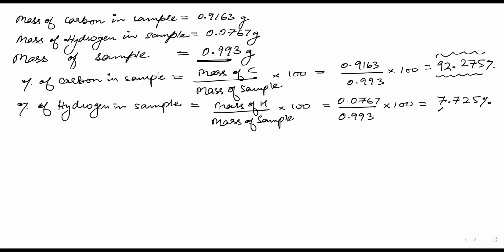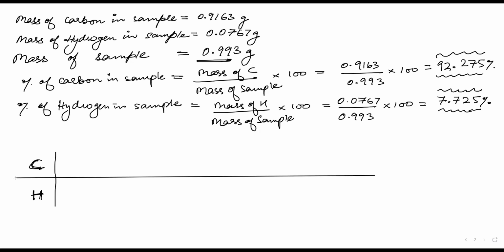In that also we got the percentage of different elements in a particular molecule, and from that we have to calculate the empirical formula. No? Yes? Anyone? No? Then you have to make the table. You have carbon, and you have hydrogen. So what is the first? The first column is percentage by mass. Yes, percentage by mass, है ना? So now you have the percentage by mass.